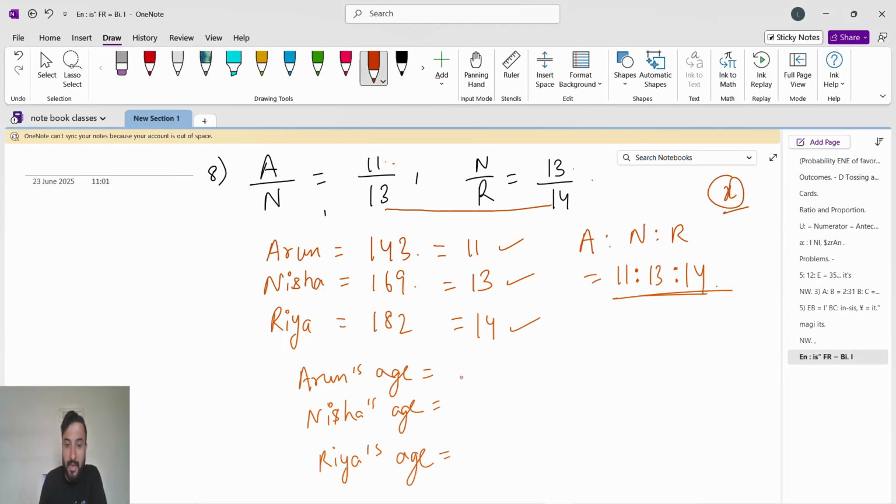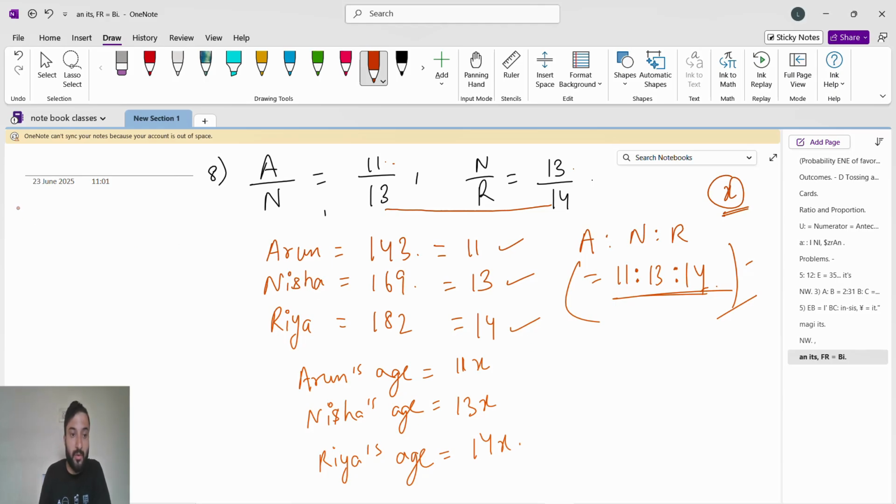So Arun is 11, it will become 11x. Nisha is 13, it will become 13x. Ria is 14, it will become 14x.